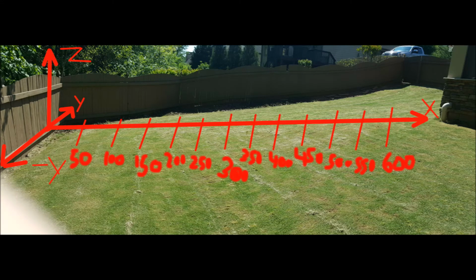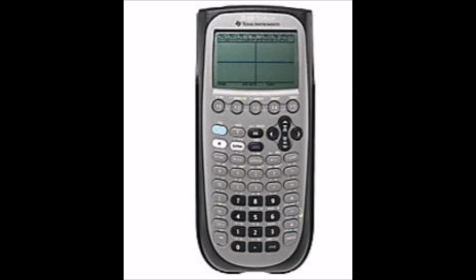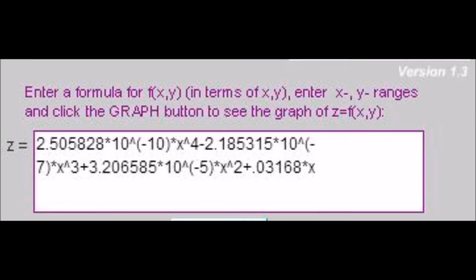For the z values, we first measured the difference in height from the first x increment and the origin, then the second x increment and the first x increment, and so on and so forth until we were able to generate a table of values. We then harnessed the power of the TI-89's graphing utility, plugged those table of values in, and were able to generate an equation. After plugging in all the points into the TI-89, this is the formula it generated for us.